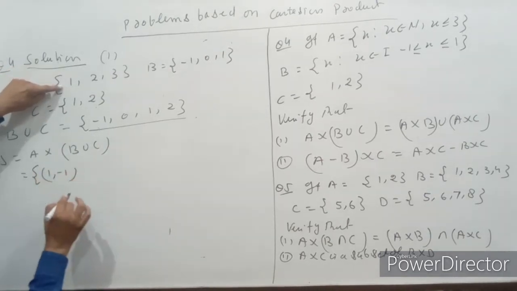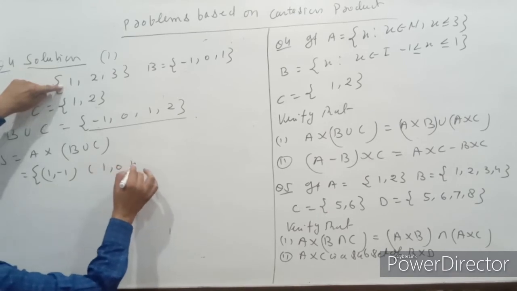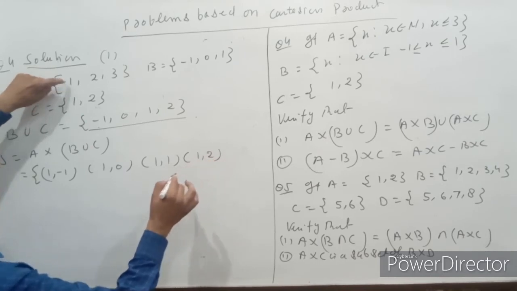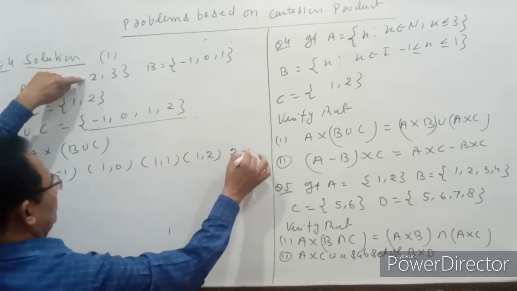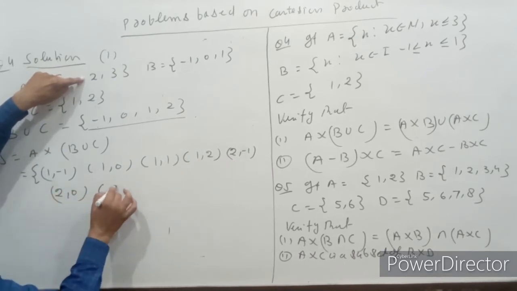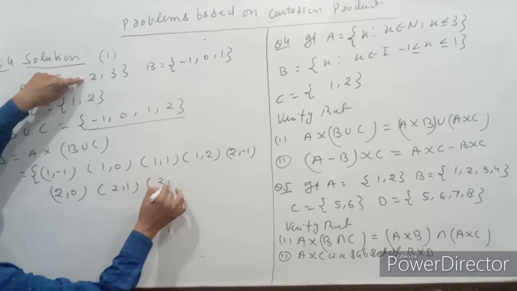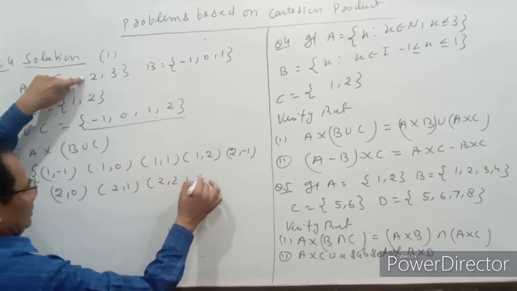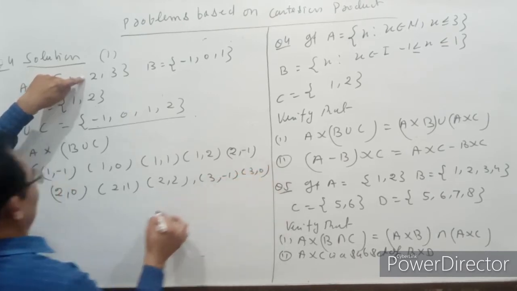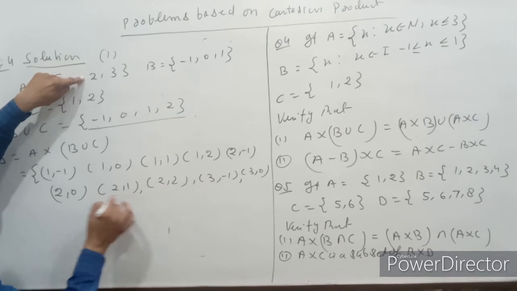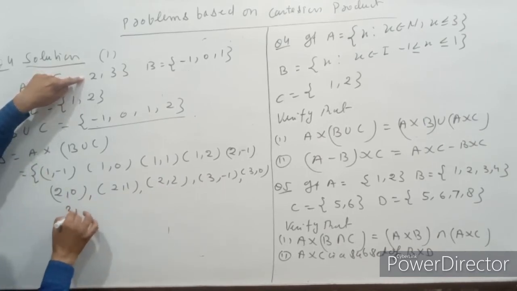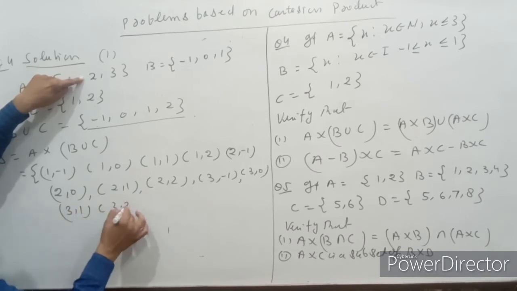ordered pairs (1, -1), (1, 0), (1, 1), (1, 2), and (2, -1), (2, 0), (2, 1), and (2, 2), (3, -1), (3, 0), (3, 1) and (3, 2).